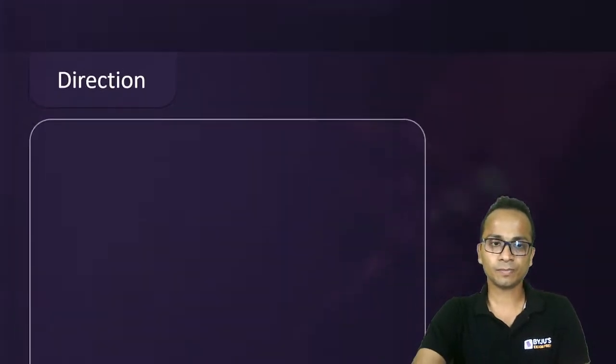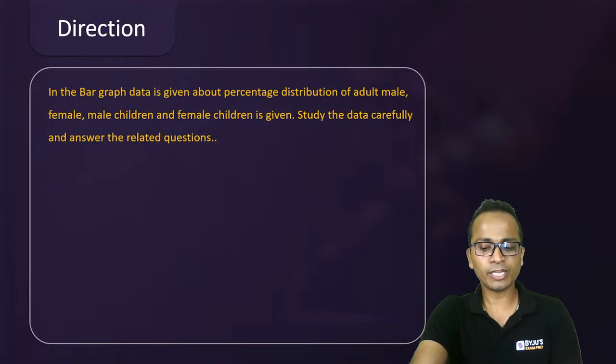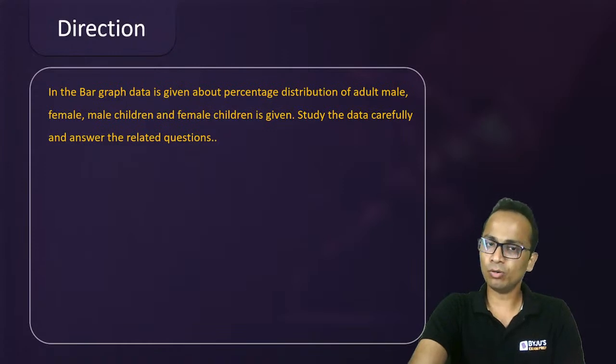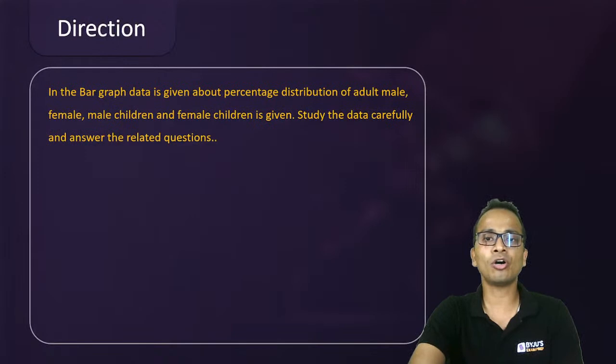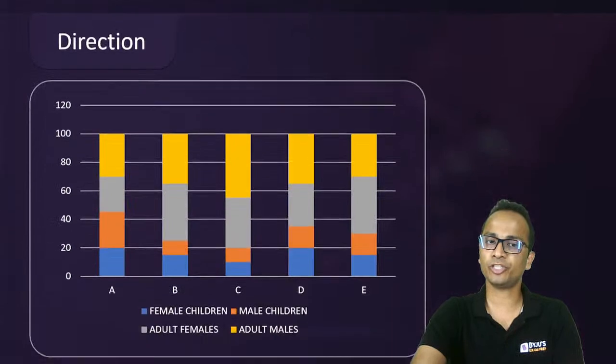All right. Let's move ahead and look at the next set related to bar graphs. All of you be ready for the next set. Direction says that in the bar graph given below, it will be shown, don't worry. It is about the percentage distribution of adult male, female, male children and female children. Study the data carefully and answer the related questions.